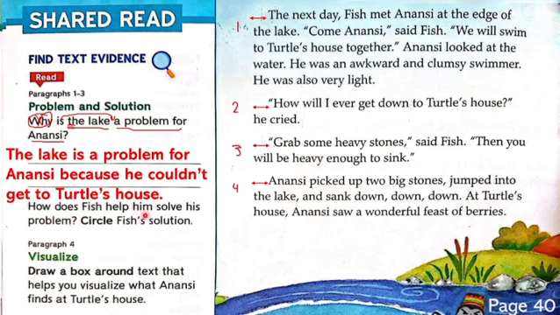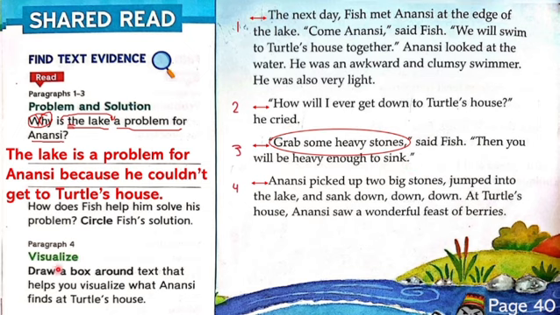How does Fish help him solve his problem? Circle Fish's solution. So we know that Fish tried to help Anansi to reach the bottom of the lake, right? So let's continue. Grab some heavy stones. Then you will be heavy enough to sink. So this is the answer. Fish told Anansi to grab some heavy stones. So Fish told Anansi to grab some stones to be heavy enough to sink in the water.